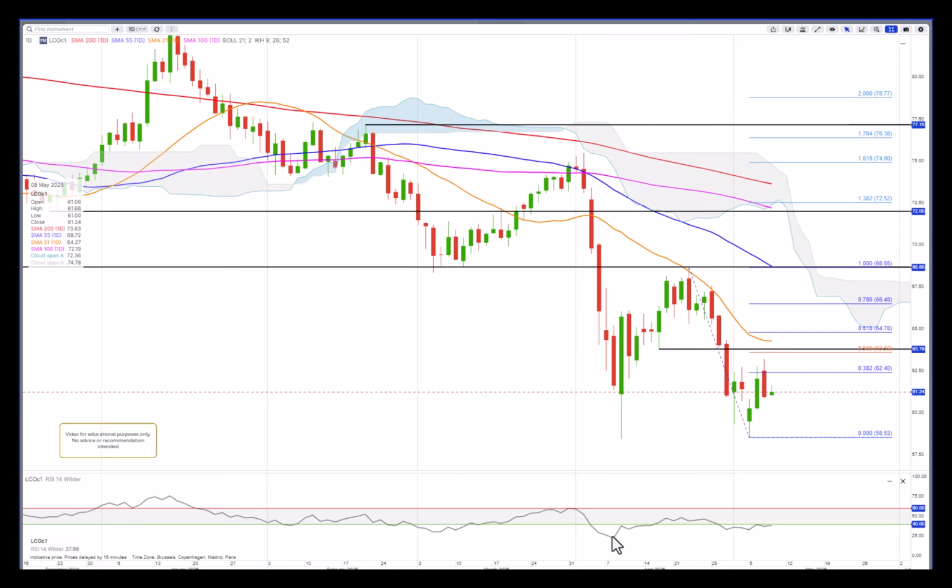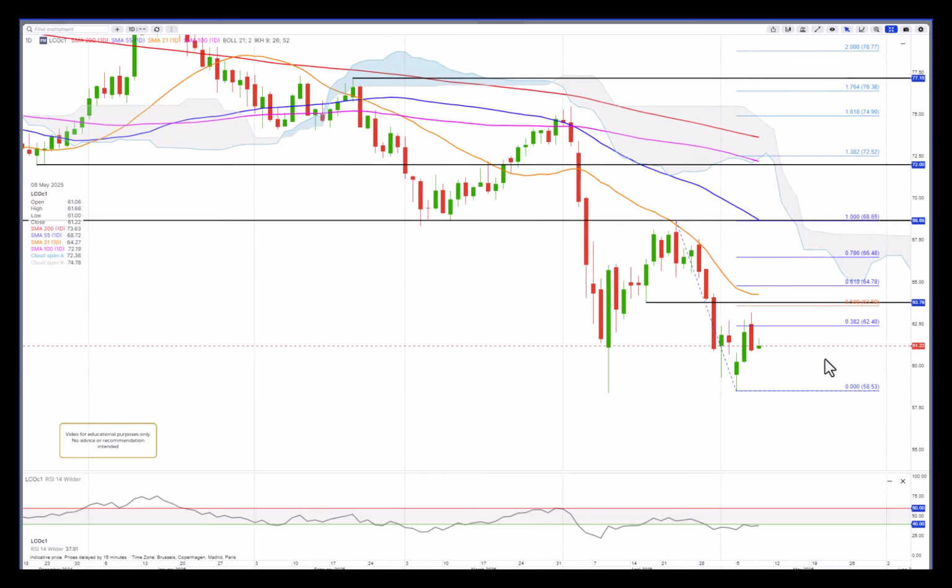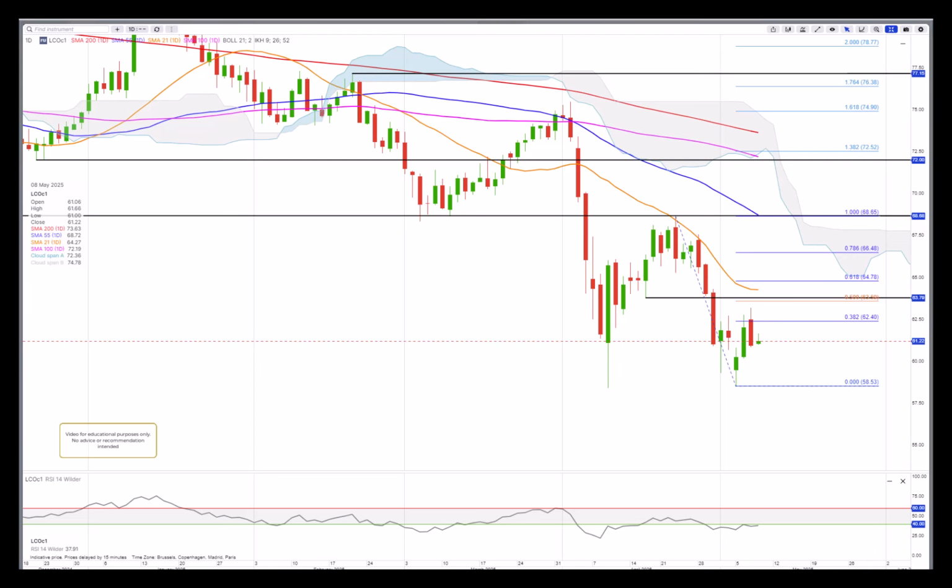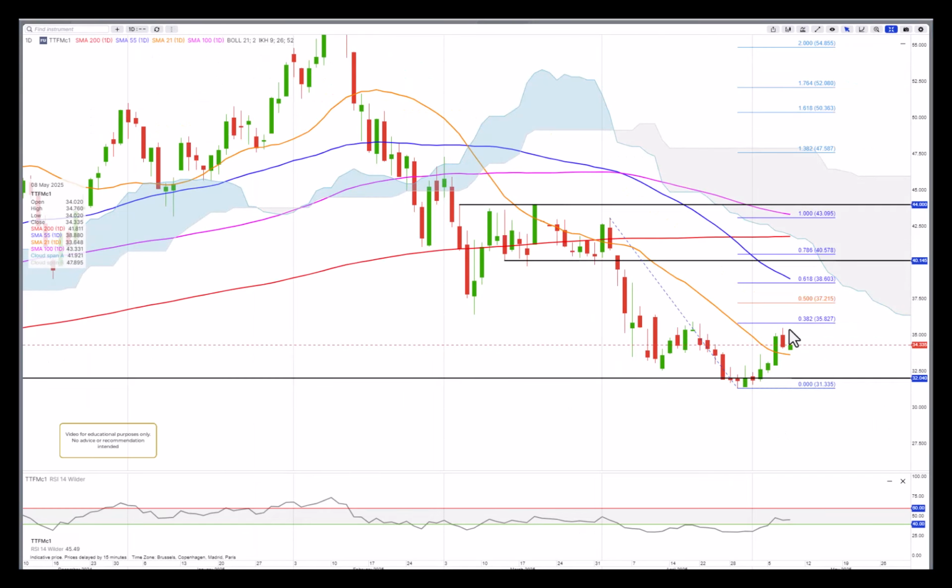So we're actually in an exhaustive push we have seen here, but that doesn't mean we can't move lower. So if it takes out the lows here from earlier this week, then we are likely to see it lower towards 55.